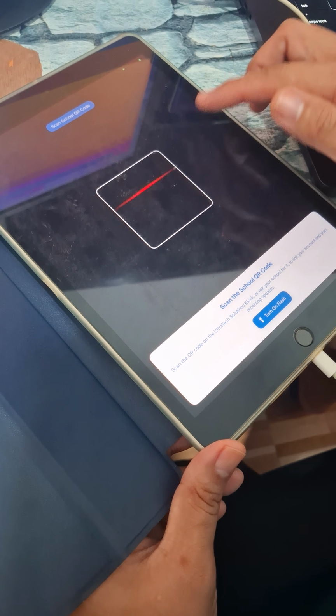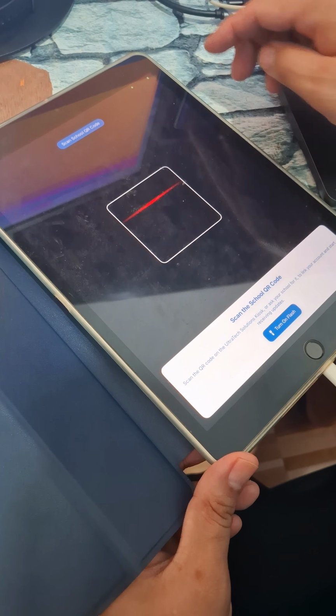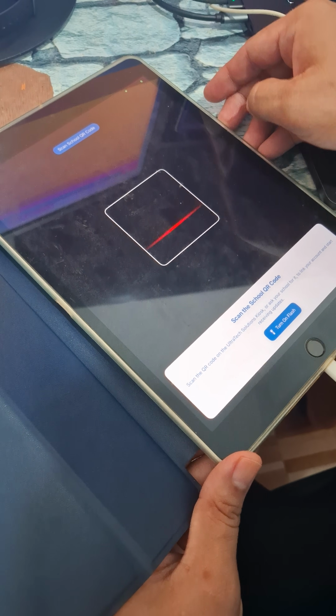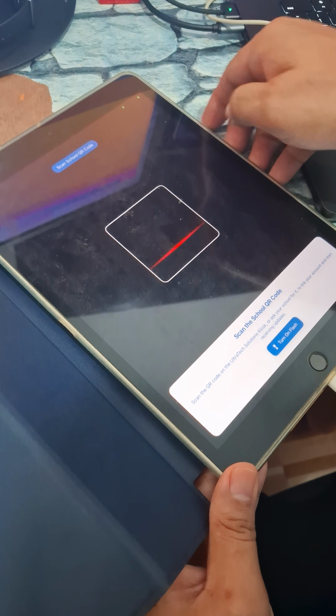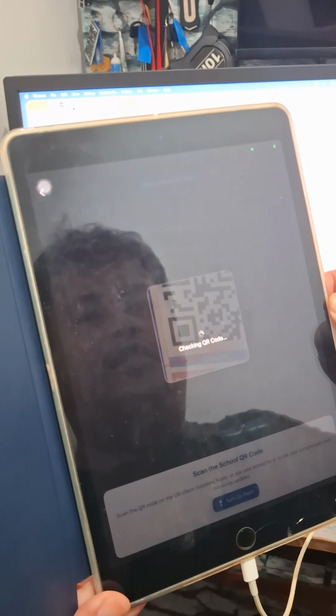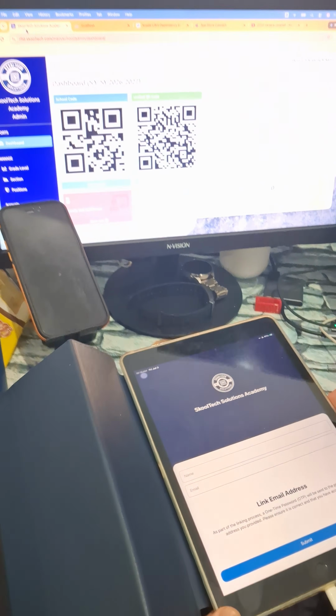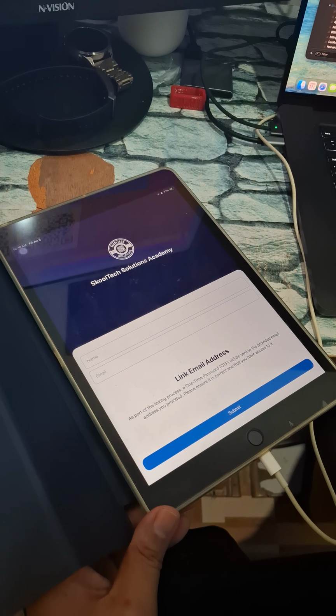Then, if you see also that the scanner interface has no image, that's because you put the tablet like this and the camera at the back is covered. So you need to use your brain. How can you say that it's not working? That's just simply because you're covering the camera at the back. Hoping that you approve this code.